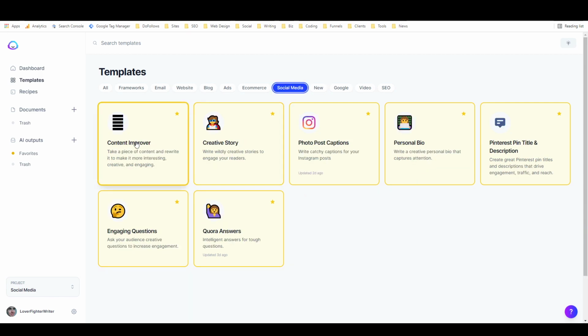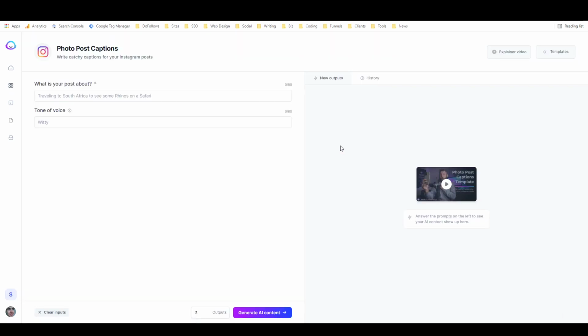Social media: we've got the Content Improver, where you can literally put anything in there and it'll improve it. It doesn't always make it that much better, but it'll rewrite it for you and maybe enhance it a little bit. The Creative Story is a fun one. You can get it to write a short story about pretty much anything. Instagram post captions is a great one. Let's take a look at that.